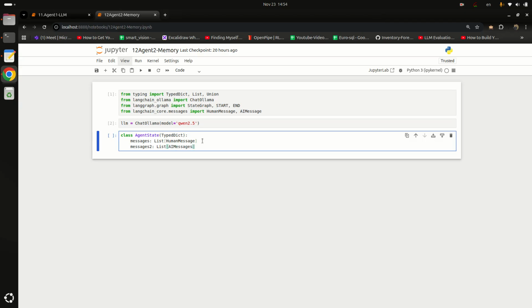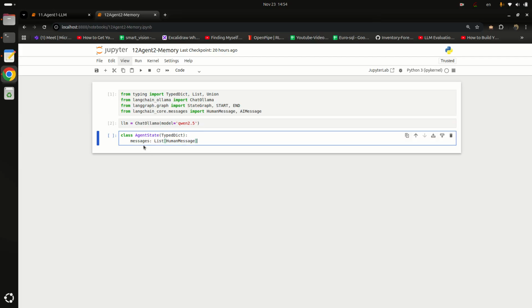Yes, it is a way, it is another way, but it is not a proper way to define our agent state. So the better way is, I'm saying the messages will be a list of HumanMessage as well as AIMessage. Meaning in this messages list we can store human messages and AI messages.